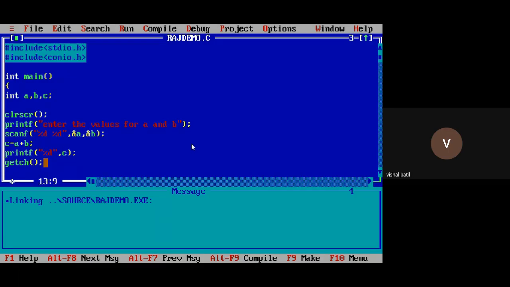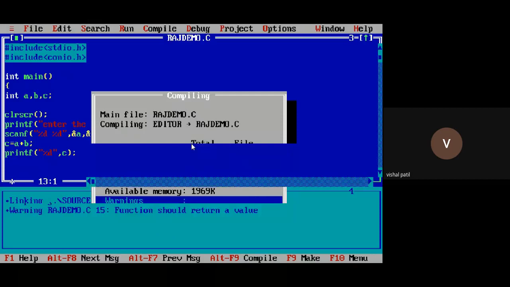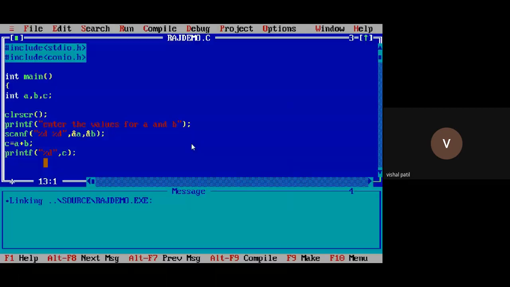And in case I forget to write the getch function, see, within a fraction of a second the output is vanished. I'm not able to see the output. That's why we need to use the getch function.